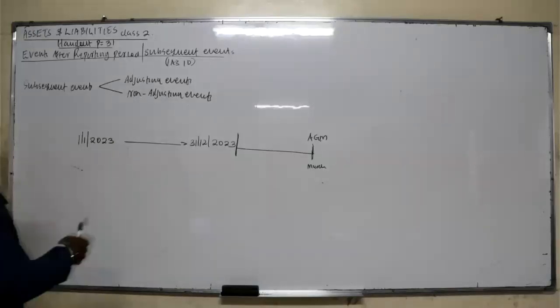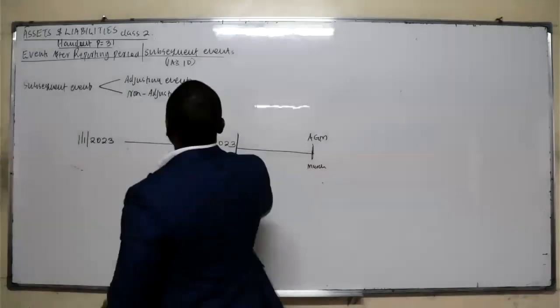So these events are classified into two. So we have adjusting events.